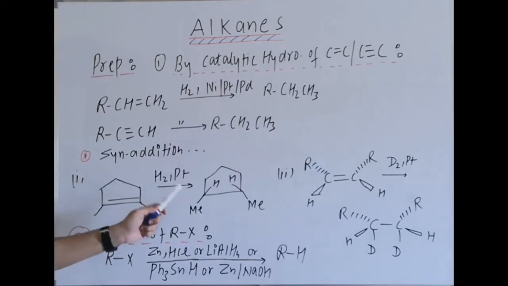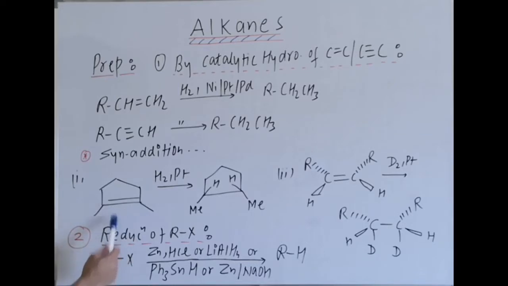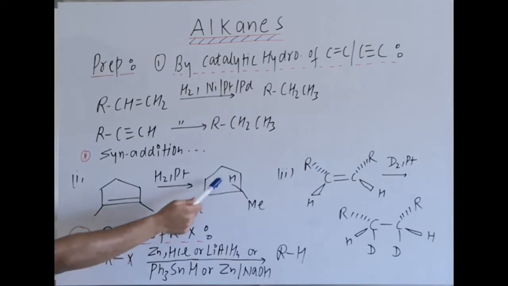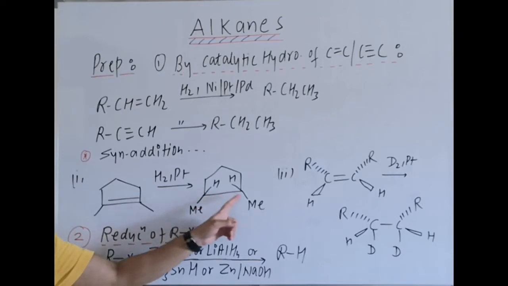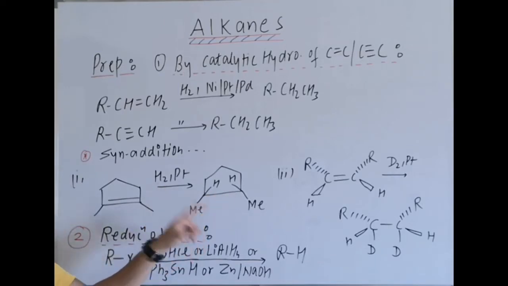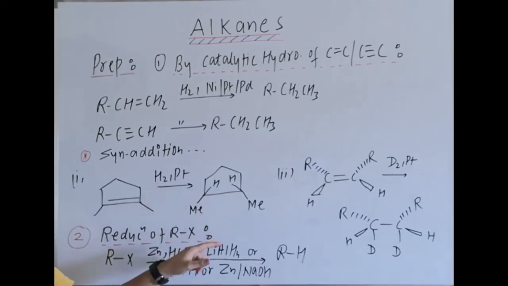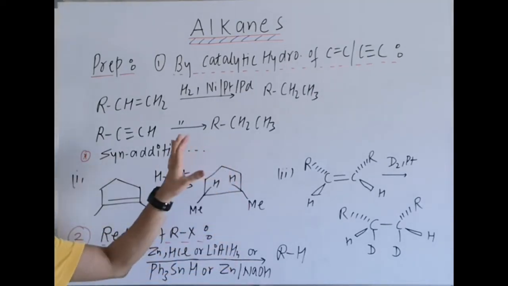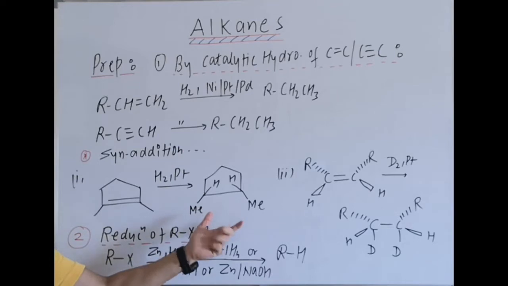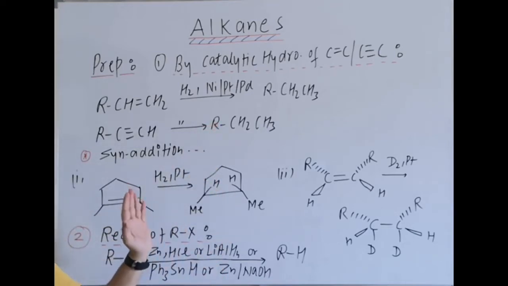Some examples: in this case it is an alkene. If you add hydrogen, that is catalytic hydrogenation, we can add hydrogen on the same side, maybe this side. Now if the question is whether we get a racemic mixture or meso, clearly it is a meso compound. Why? Because there are two chiral centers, and due to syn addition we are getting a cis dimethylcyclopentane product, and that has a plane of symmetry, so a meso compound is formed.